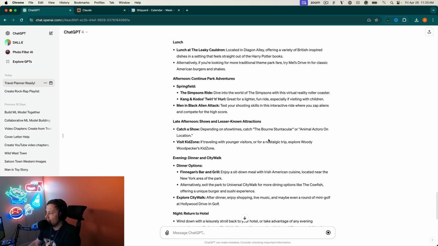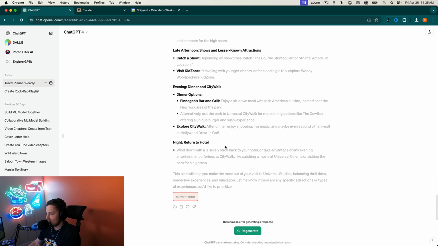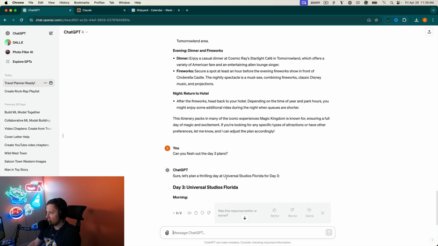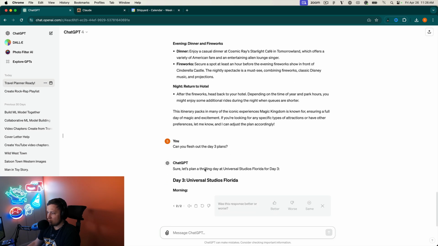Late afternoon, you can hit the Blues Brothers show or the Bourne Stuntacular. It's pretty good. Kids Zone if you have kids. Oh, wow. It's okay. So it finished this, but gave us an error. Okay, it's fine. So I'm just going to stop this because it pretty much finished that up. So that's pretty good for day 3.